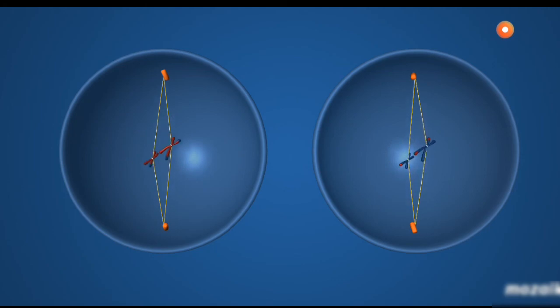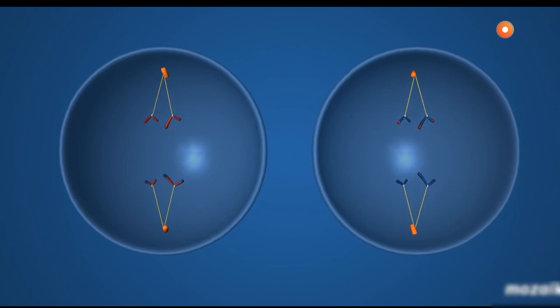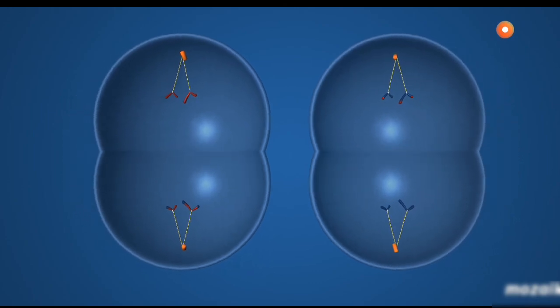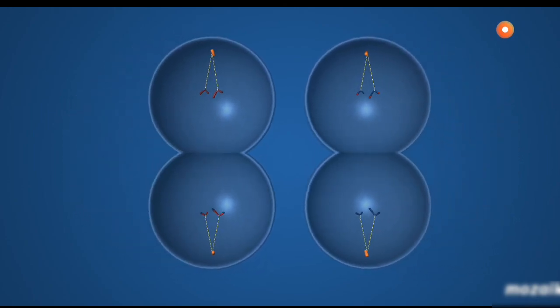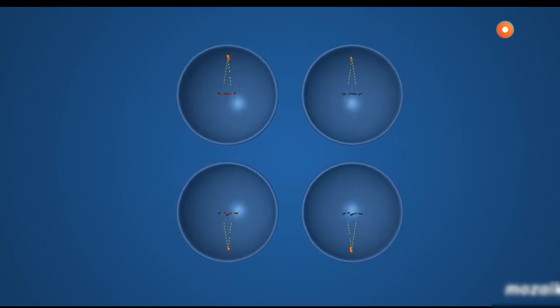In the anaphase, chromosomes split into chromatids, forming chromosomes with 1 chromatid, which then move towards the opposite poles of the cell. Then, in the telophase, the cell splits, and the nuclear membrane is formed again. That is, during the 2 stages of meiosis, 4 haploid cells are formed from 1 diploid cell.